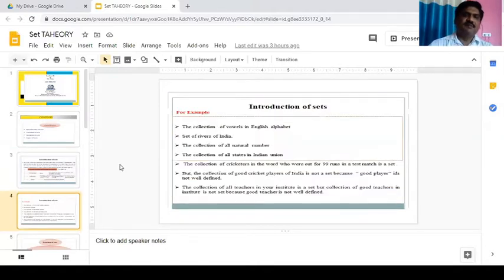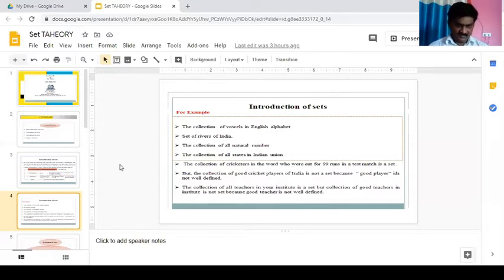Some examples of sets: the collection of vowels in the English alphabet, the collection of rivers of India, the collection of all natural numbers, the collection of all states in India, the collection of cricketers in the world who were out for 99 runs in a test match is a set.